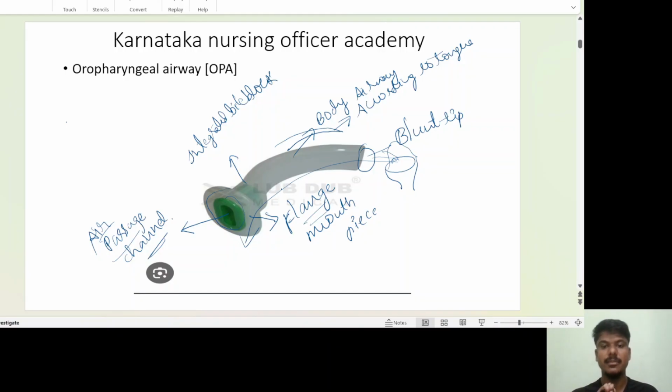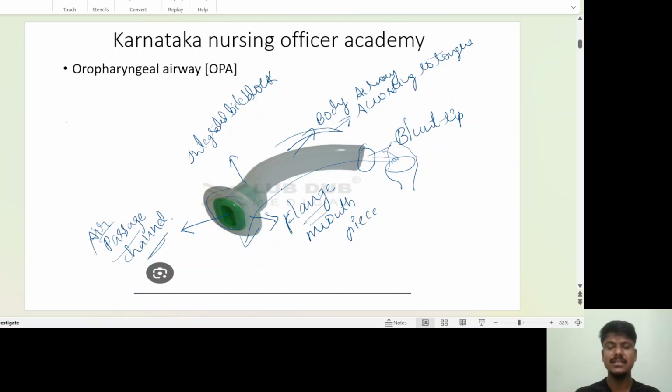If we find the patient is unconscious and not maintaining the airway, and the tongue is falling back and obstructing the glottis, in that situation we can use the oral airway to prevent the tongue falling back, to prevent tube bite, and to channelize the air from the atmosphere to the oropharynx. So this will act as a channel. There is movement of air in and out through the oropharyngeal airway, the Guedel airway.